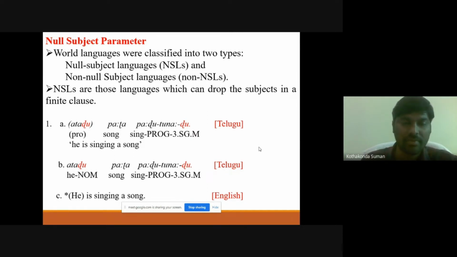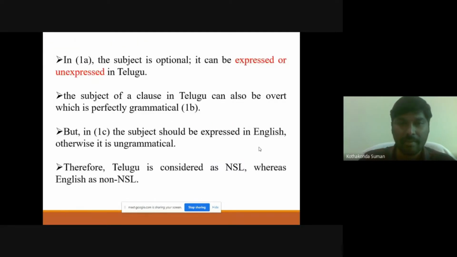Which means that in 1A, it has a null subject, whereas 1B has an overt subject. Both are acceptable in Telugu, and both are grammatical. When it comes to the English example, if you drop the subject, then it becomes an ungrammatical sentence. So that's why we can say that Telugu is considered a null subject language, whereas English is considered a non-null subject language.